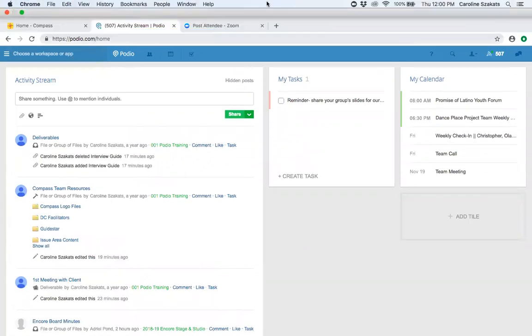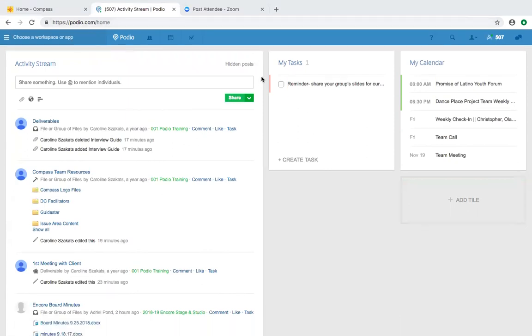And so I'm going to do a short training today just to answer any general questions and provide an overview of the software. As I mentioned to some of you previously, the setting right now is that you're all muted. It just makes it easier for everyone else to hear me, but feel free to take yourselves off of mute if you have any questions that pop up throughout the training. You all should be able to see my screen right now.